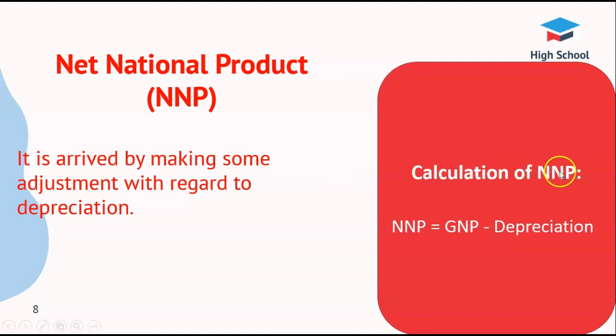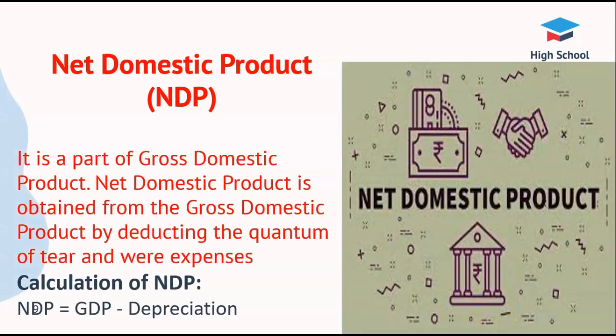Calculation. NNP equals GNP minus depreciation. Here depreciation refers to a reduction in the value of an asset over time, due in particular to wear and tear. Net domestic product.